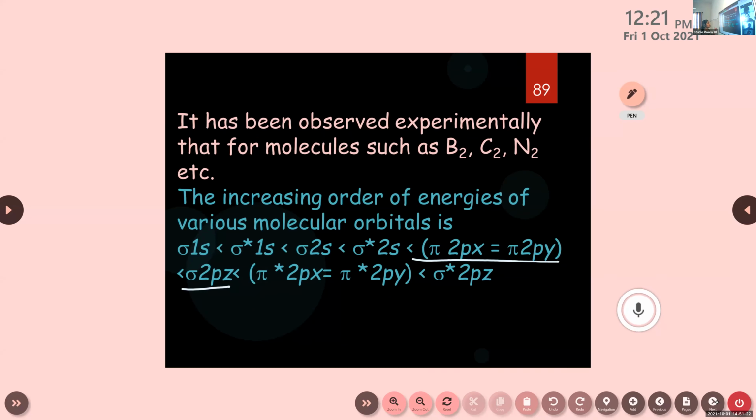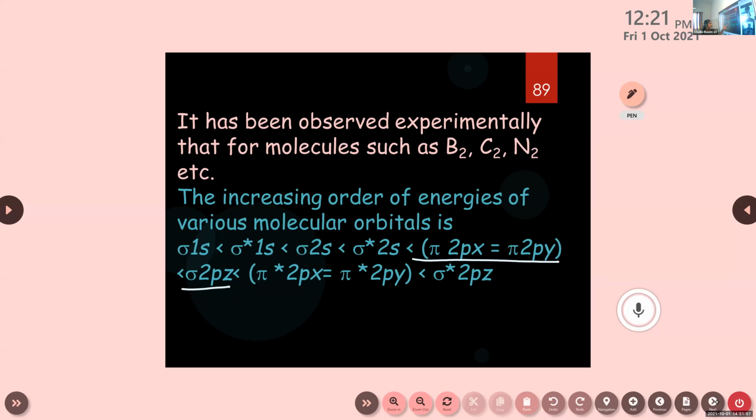So you have to learn this increasing order of energies for both types of molecules. Clear, children? Sigma 1s, sigma star 1s, sigma 2s, sigma star 2s, then pi 2px, pi 2py, sigma 2pz, pi star 2px, pi star 2py, then sigma star 2pz. And in each molecular orbital, the maximum capacity of electrons is 2.